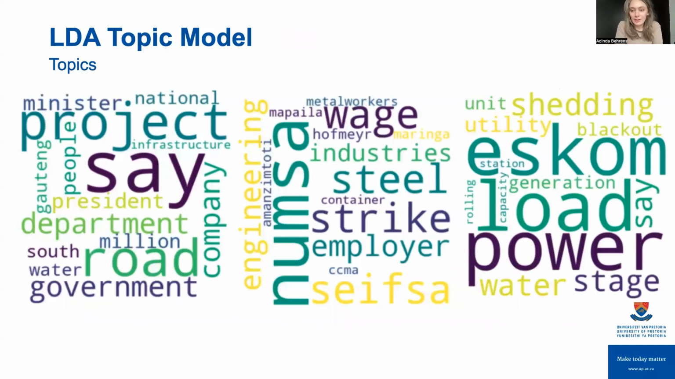Afterwards, I filtered the dataset to keep only those articles and ran an LDA topic model on the extracted data. The unsupervised model then returned topics related to project, department, road, government, engineering, NUMSA, steel, strike, Eskom, load, power, confirming that the CorEx model did indeed identify articles related to infrastructure, and now the dominant topic is indeed infrastructure.